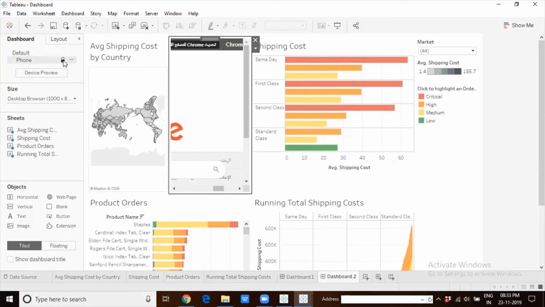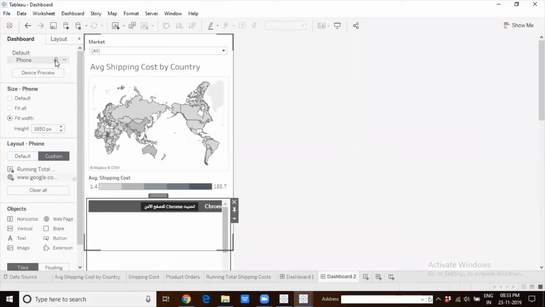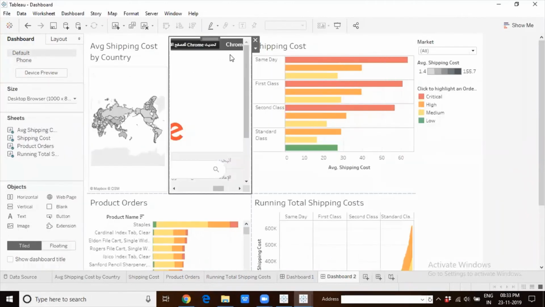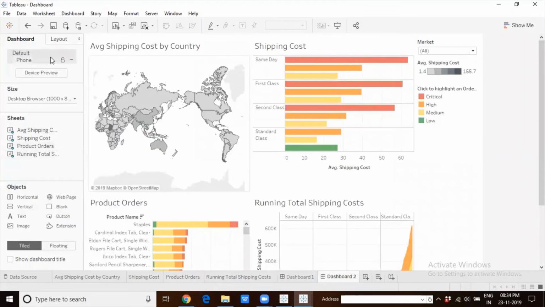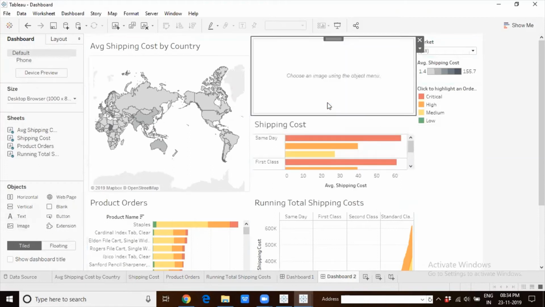In case you keep this open, you don't want Tableau to auto generate the layout for you, and then you make some modifications or you add something here. Okay, it's not auto generating. And now let's say I'm going to add an image.